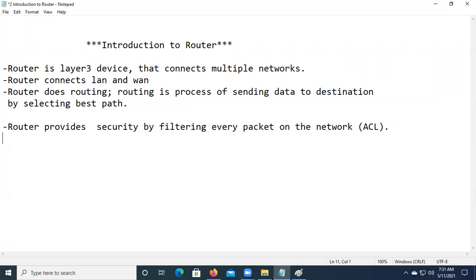And also, your router is going to work as a firewall service. Sometimes if you want to, we work with it as a direct firewall also, but specifically we don't want that.